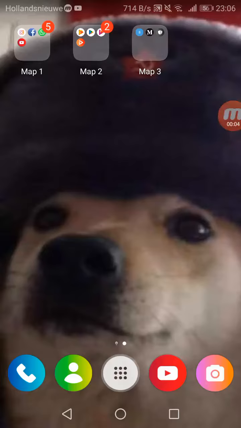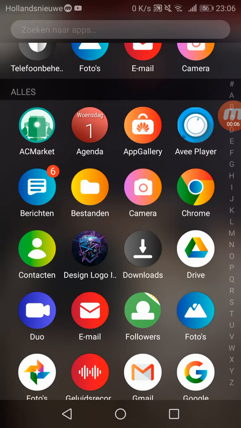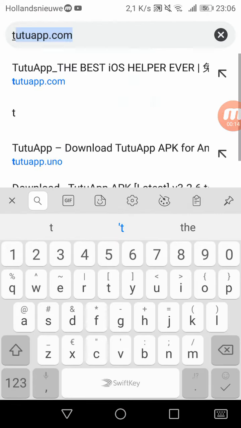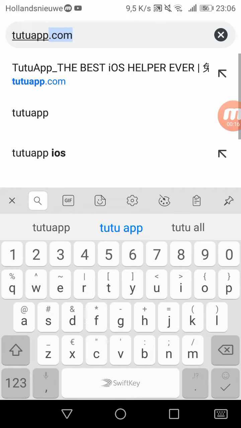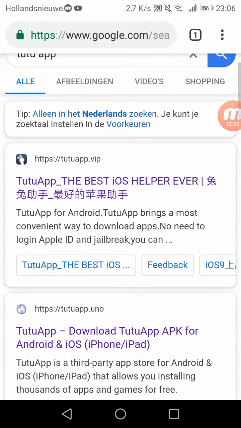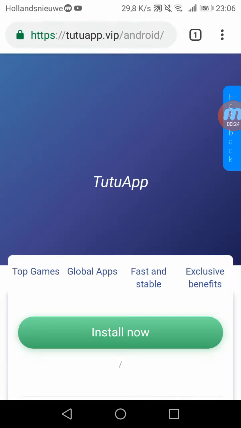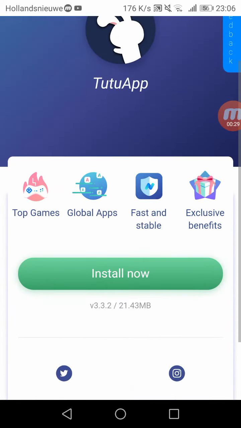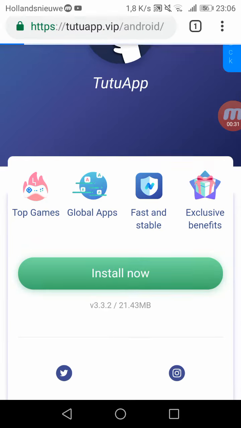Today I will show you guys how to install TutuApp. First, you go to any web browser. I will choose Chrome. When you get there, you search TutuApp. Then you will click the first link with the Chinese letters. You will see the site of TutuApp. You will click on Install Now.